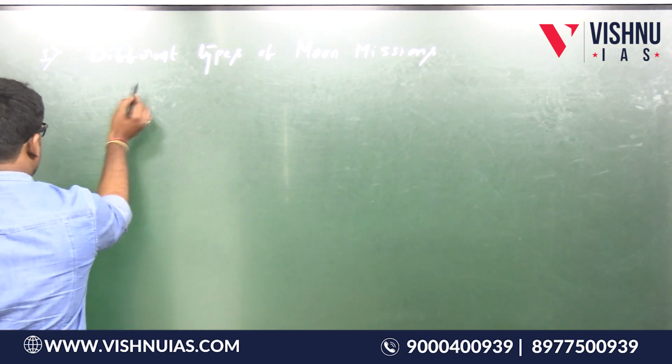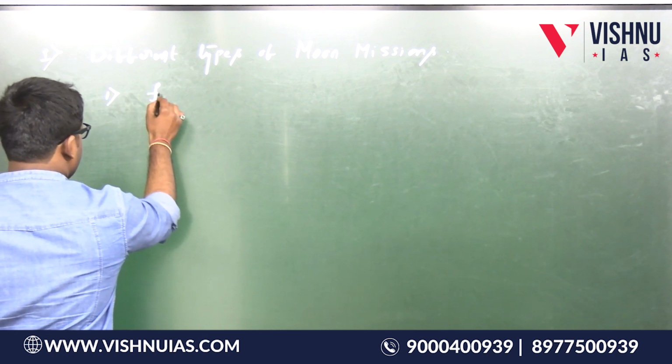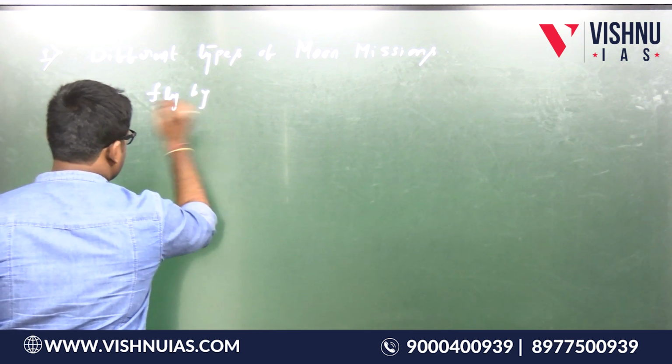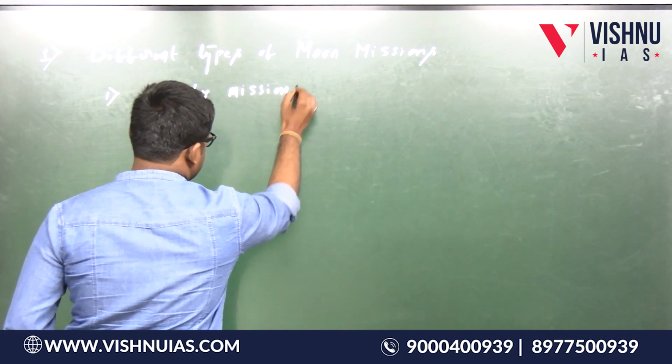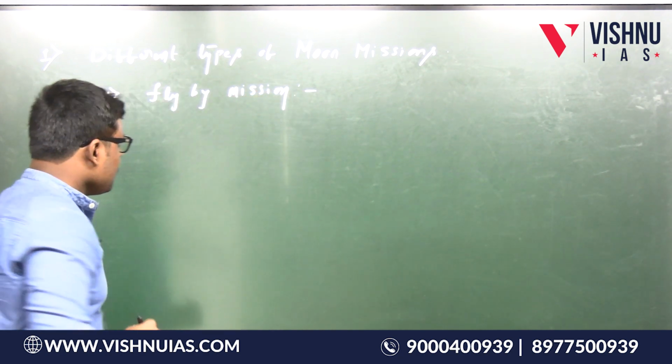What are the different types of moon missions? The first one is the fly-by mission. So, what is a fly-by mission?